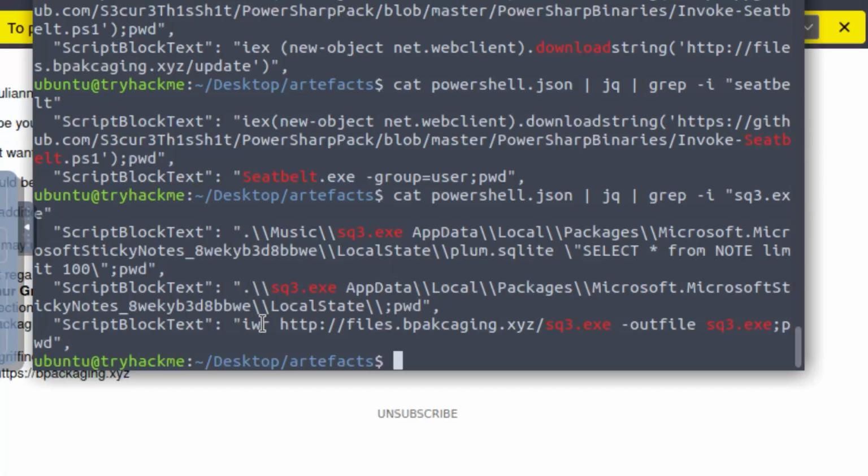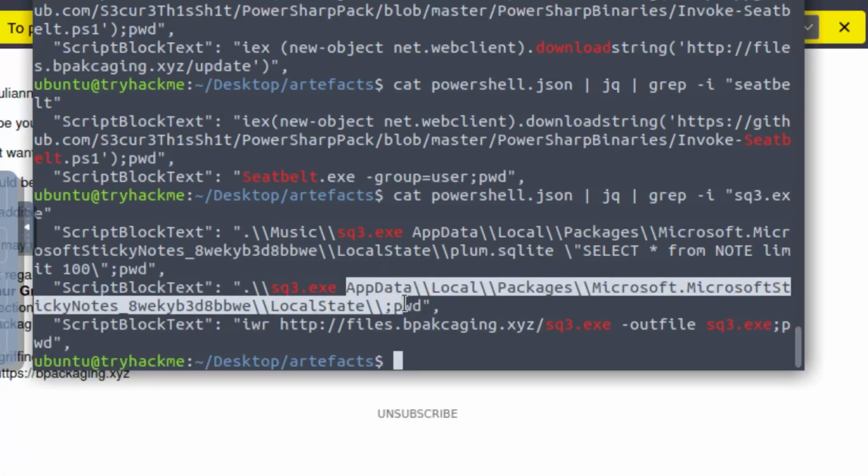There's another one where there's sq3 out file. That's the one that's being downloaded. So this is the only other one where he's running sq3 and then referencing this specific path, followed by print working directory. So Local Packages, Microsoft Sticky Notes, LocalState, plum SQLite, LocalState. So we have 2 potential answers here.